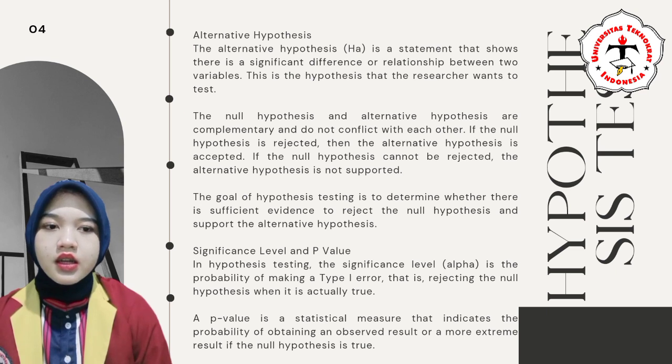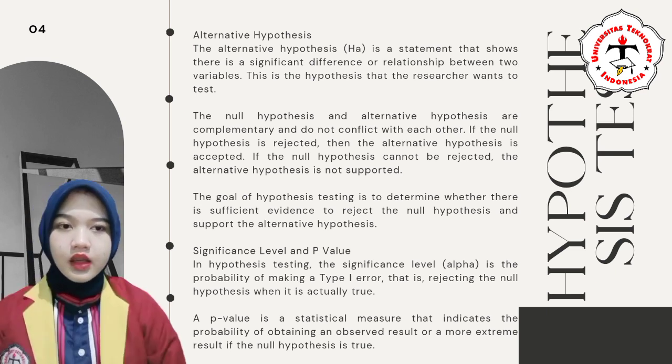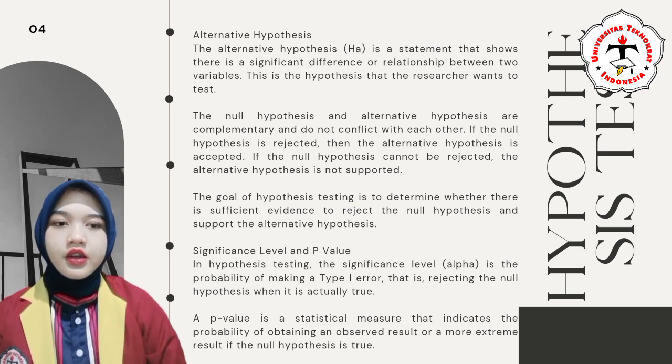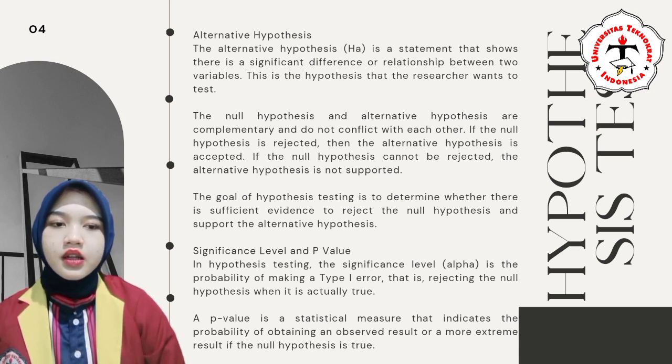Alternative hypothesis. The alternative hypothesis (HA) is a statement that shows there is a significant difference or relationship between two variables. This is the hypothesis that the researcher wants to test. The null hypothesis and alternative hypothesis are complementary and do not conflict with each other. If the null hypothesis is rejected, then the alternative hypothesis is accepted. If the null hypothesis cannot be rejected, the alternative hypothesis is not supported.